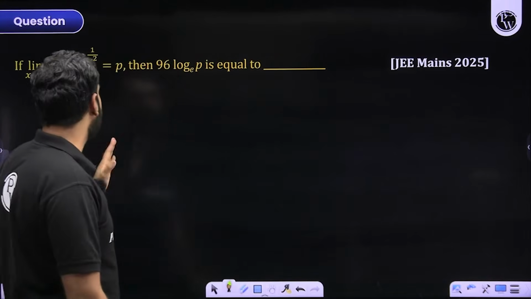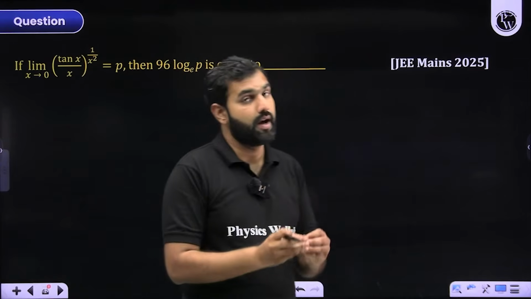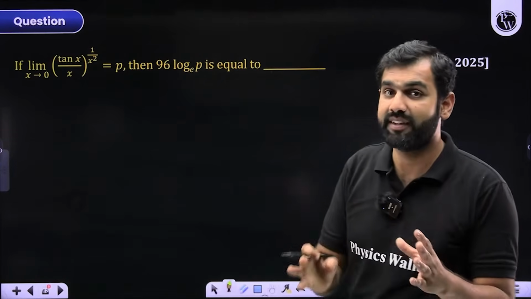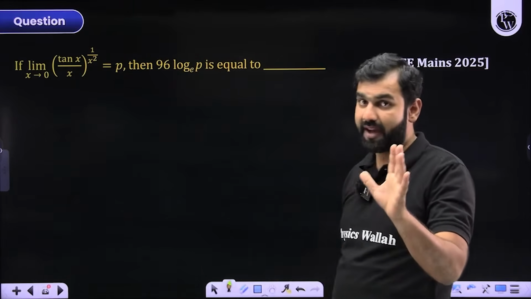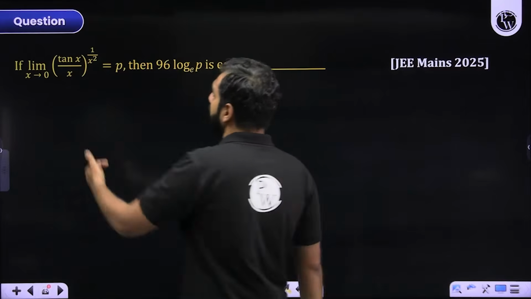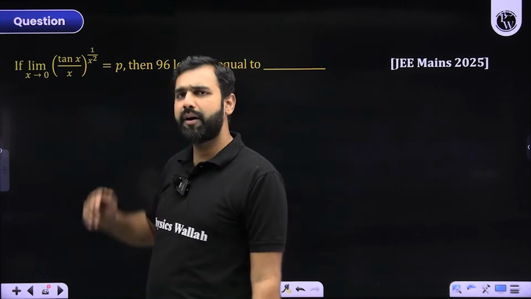Look at this particular question. It says limit x approaches 0, this to the power this. I hope most of you have already seen that tan x upon x, when x approaches 0, is 1. We have discussed this standard result. And 1 by x square is basically what? Infinity. So this is 1 to the power infinity form.